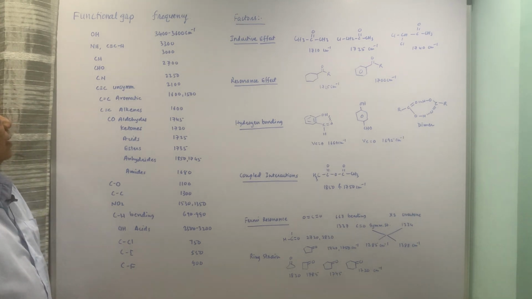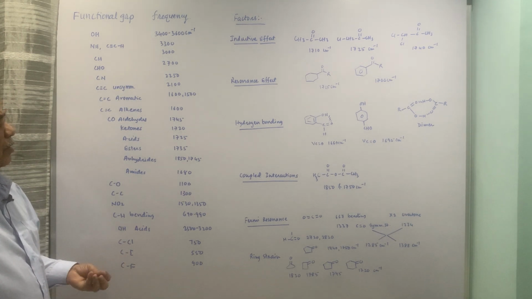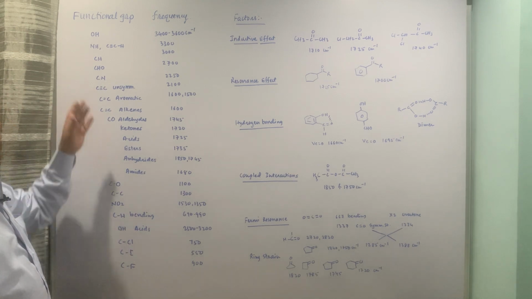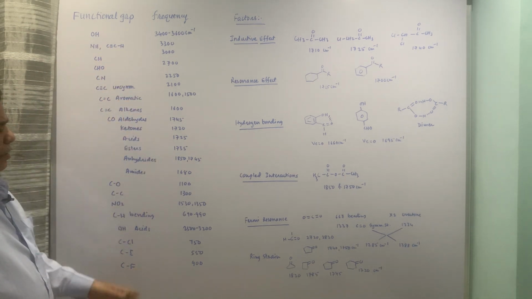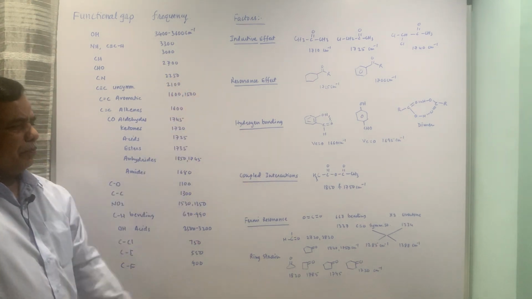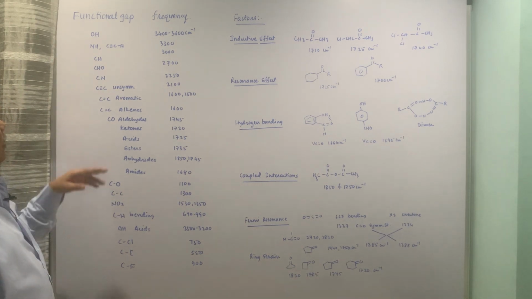of centimeters. If it is bonded, then naturally bonding will cause weakening of the bond and therefore, it will be less. These are standard values. Some deviation would be there based upon the factors influencing the frequencies.